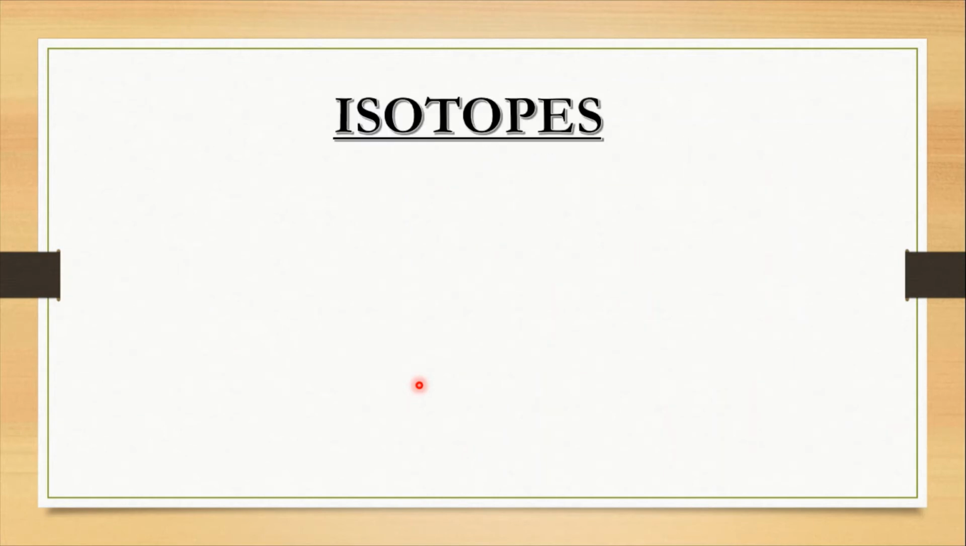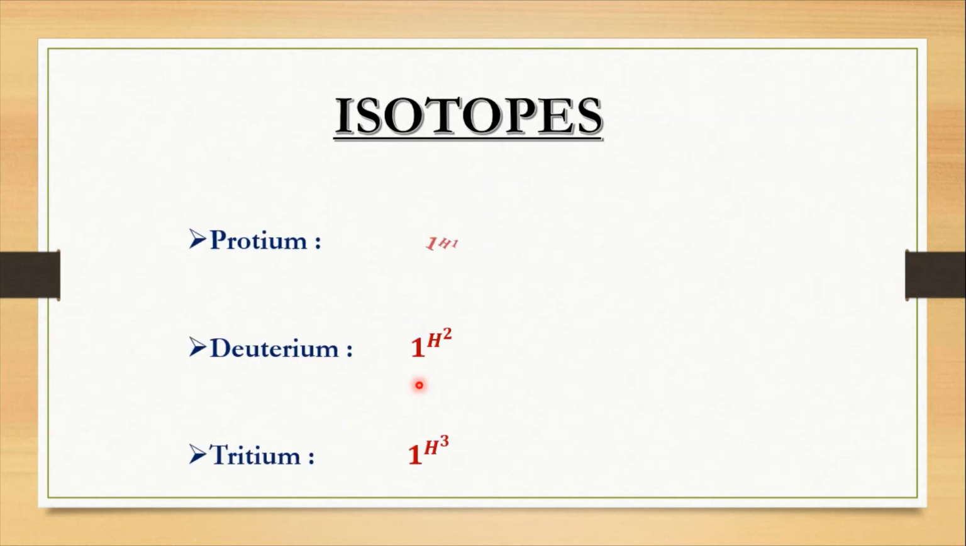Isotopes are atoms with the same atomic number but different mass number. The isotopes of hydrogen are 3: protium, deuterium and tritium. Protium is the commonly used isotope of hydrogen. Deuterium is a heavy isotope. It is used in heavy water, etc. And tritium is a radioactive element. If you see here, the atomic number is the same, 1, but the mass numbers are 1, 2 and 3. So these are the 3 isotopes of hydrogen. It is very important.